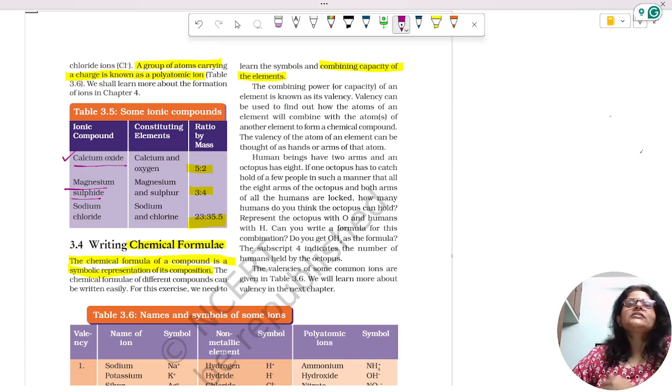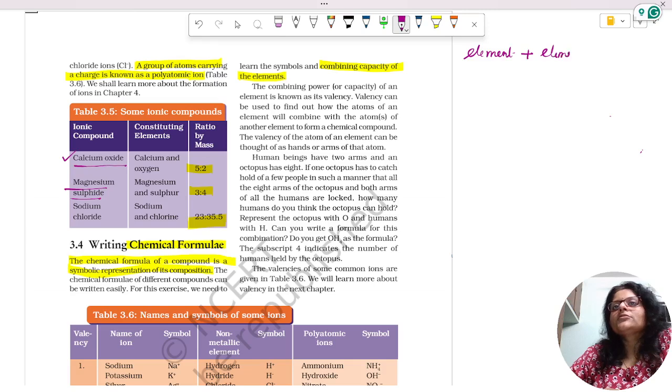So what is this combining power? We have already learned that atoms combine together to form compounds. An element plus another element gives a compound.